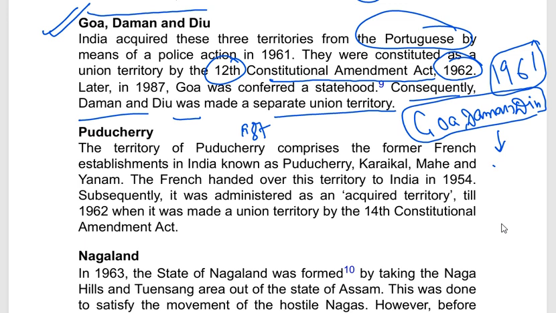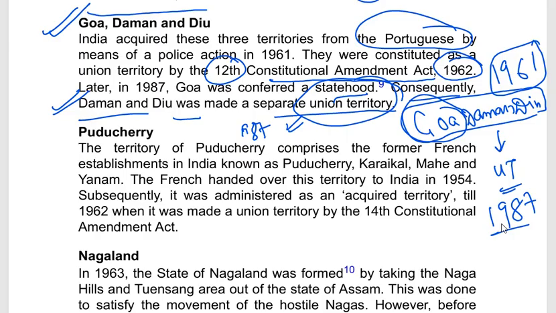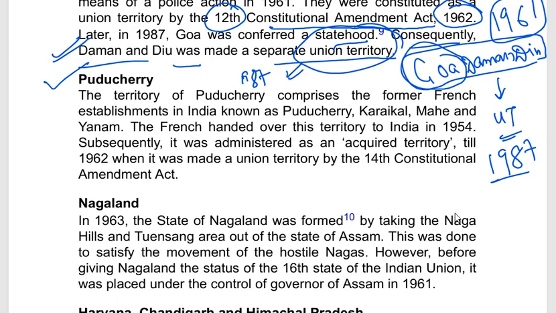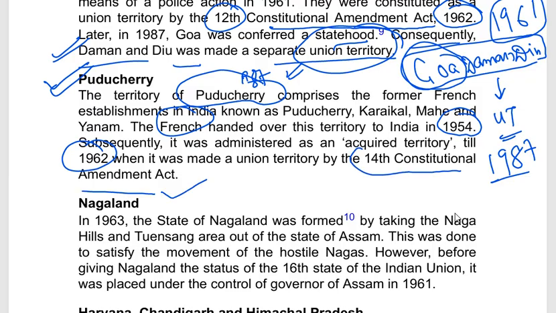one single union territory. But in 1987, Goa was given statehood. Okay, and Daman and Diu remained as a single union territory unit. Now, for Puducherry, Puducherry was also a colony of the French, and the French ruled here till the year 1954, and in 1962 the 14th Constitutional Amendment Act was passed and Puducherry was made a union territory.